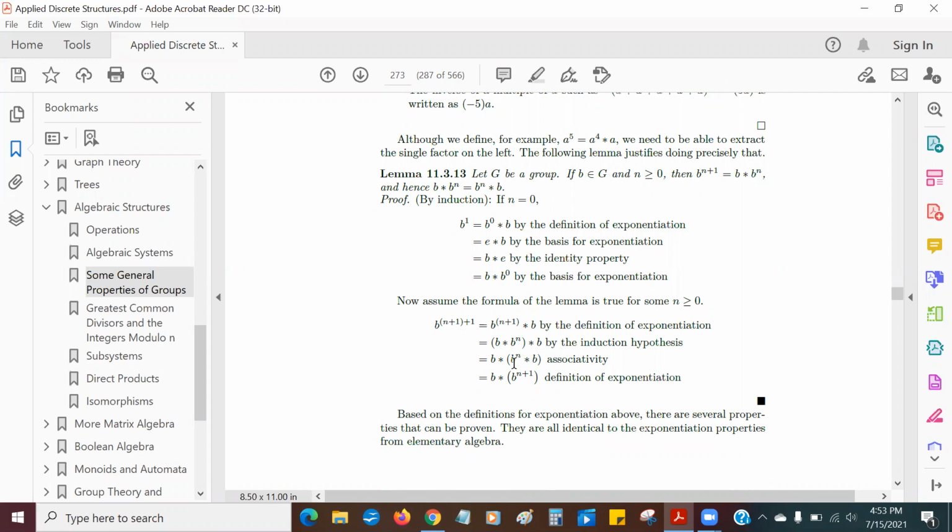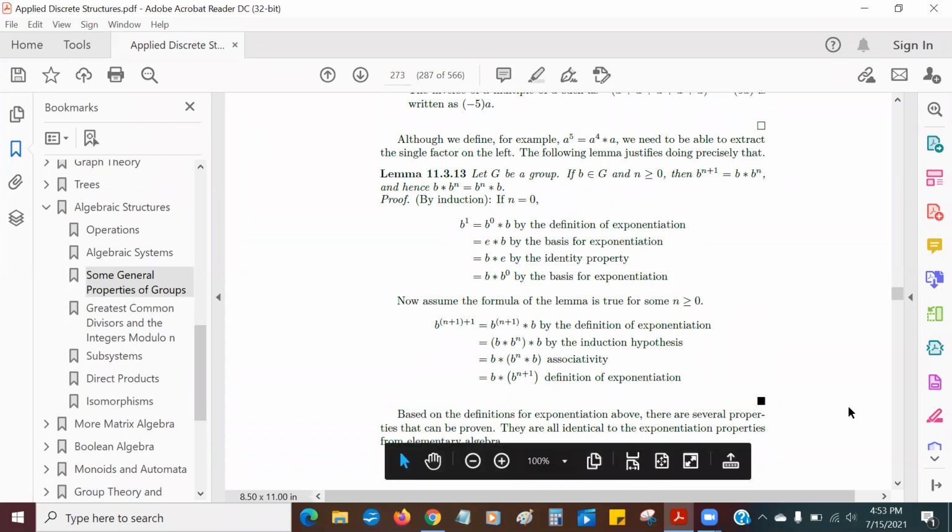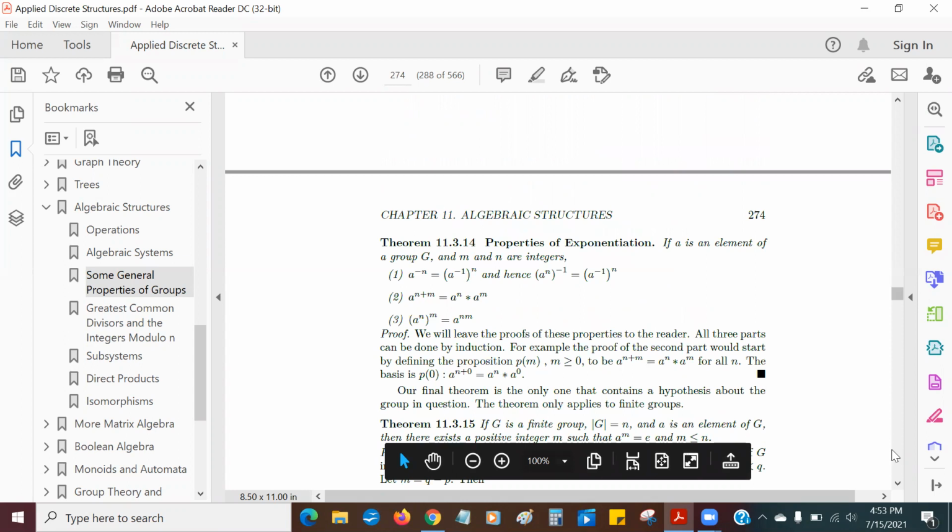Well, look what happened. I have b to the n star b, and by definition, that's b to the n plus 1. So I see that b to the n plus 1 times b is b times b to the n plus 1, which is exactly what we wanted to prove, and we did it. Yay! Let's see, we're almost done.